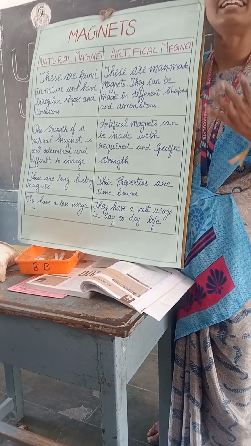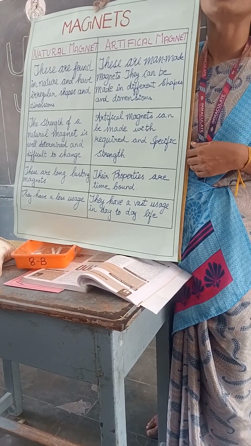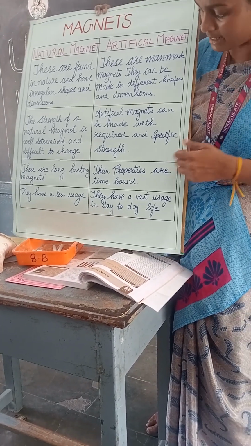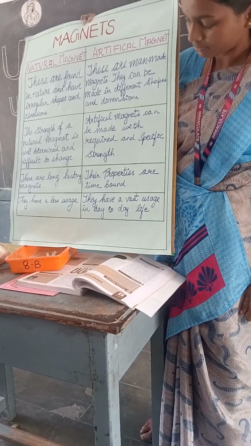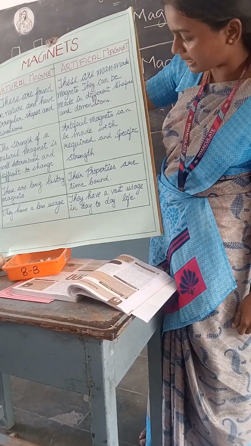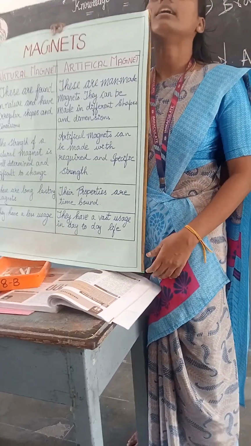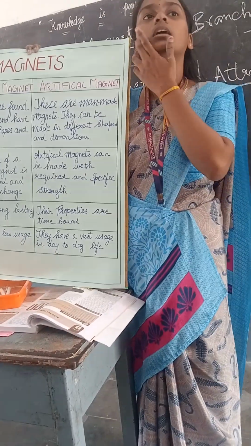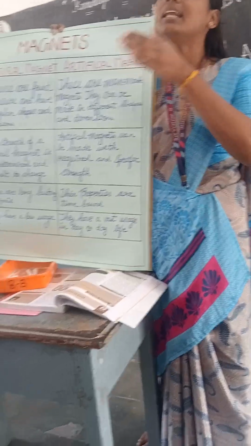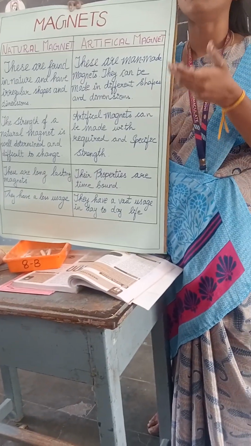It is a permanent magnet. It does not lose its magnetic property, so they are called long-lasting magnets. Their properties are time-bound. Okay. So as time passes, it generally decreases its magnetic property.